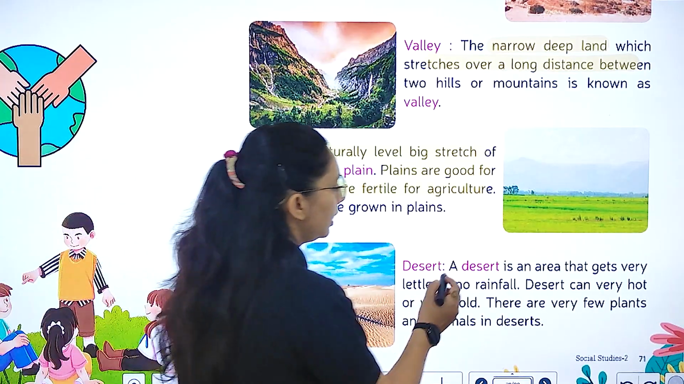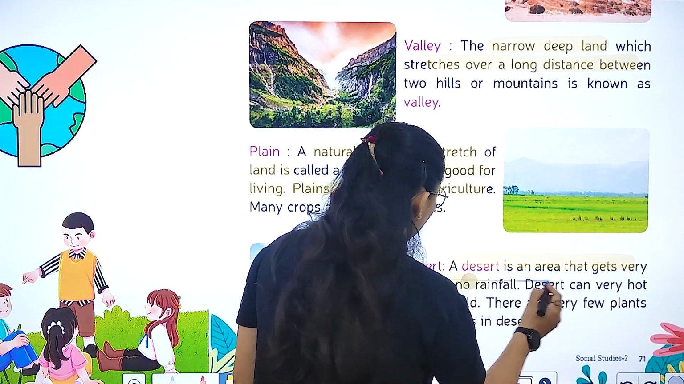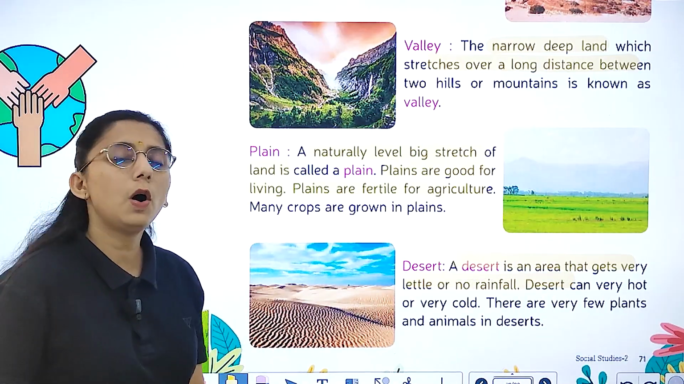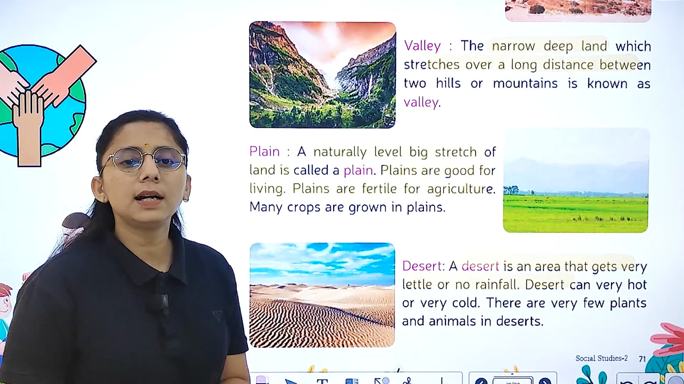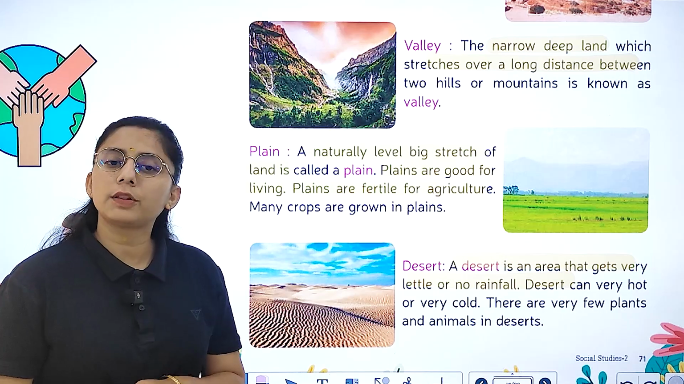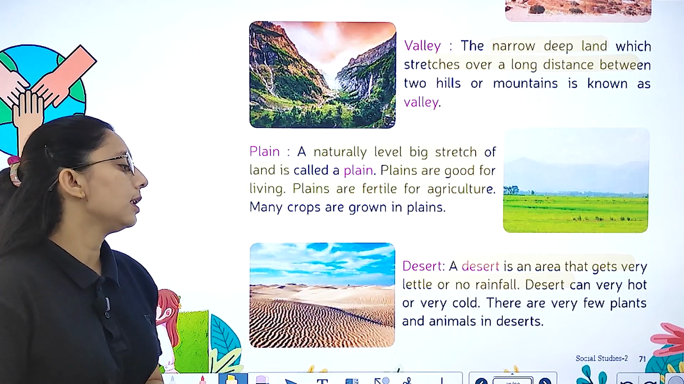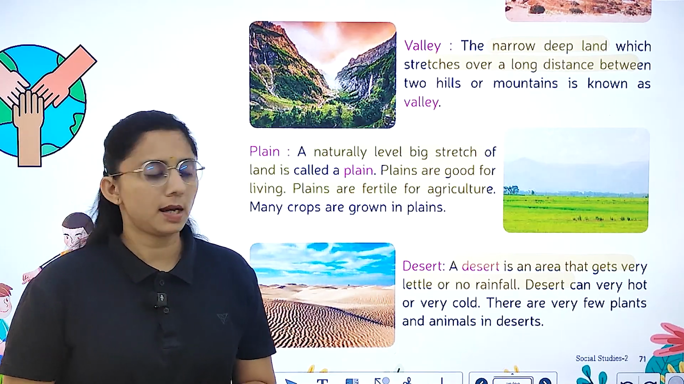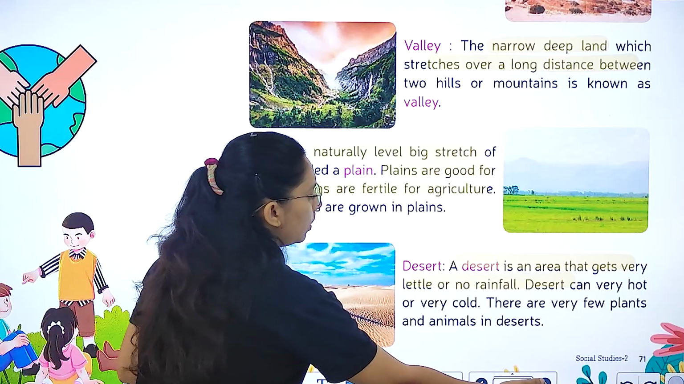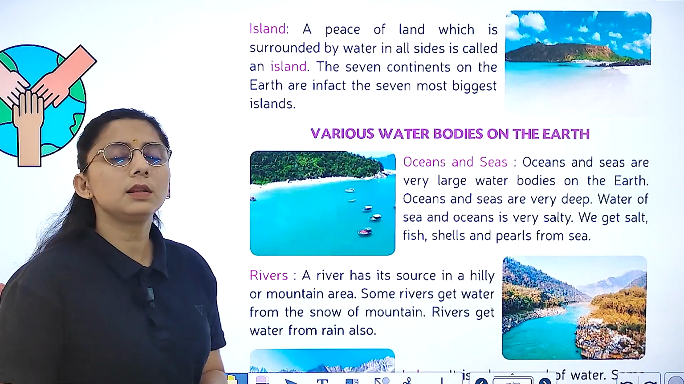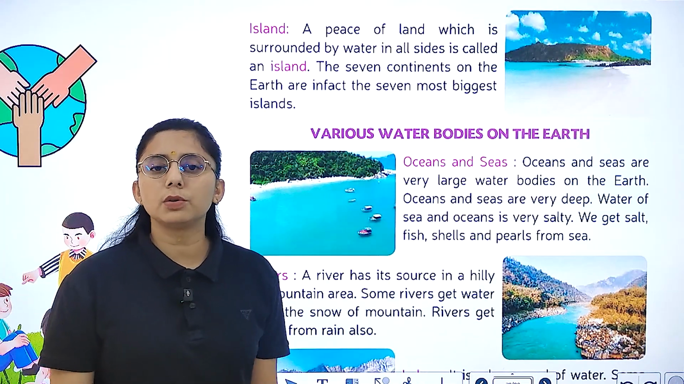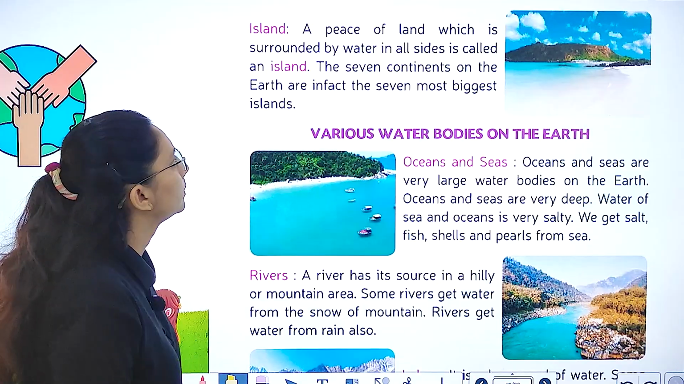Then we have desert. A desert is an area that gets very little or no rainfall. Here either it does not rain or it rains very little. You will see very few plants and animals in the desert. The only animal mostly that you see in the desert is the camel. That is why it is also known as the ship of the desert.